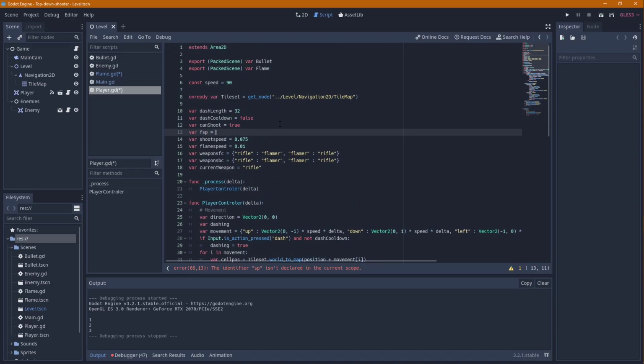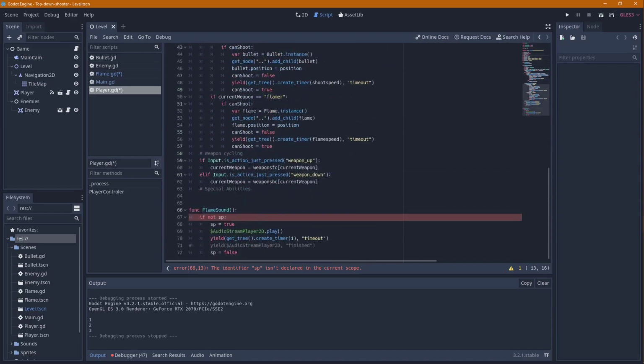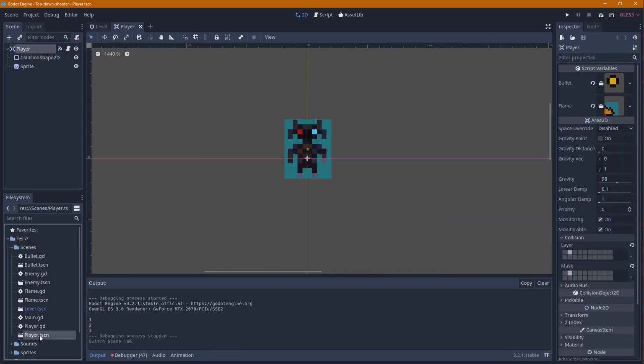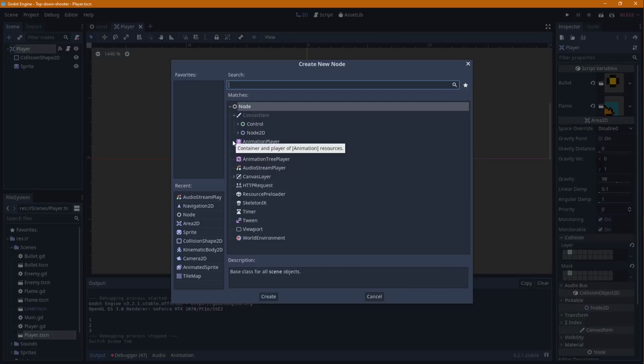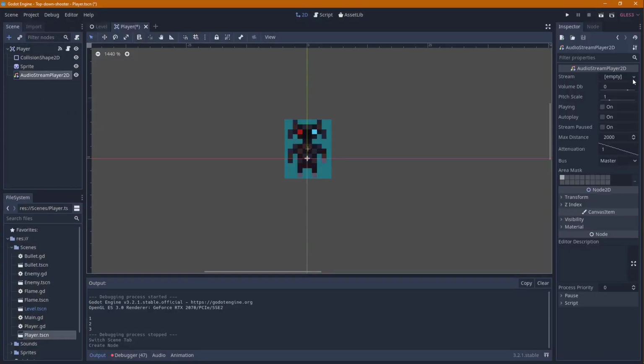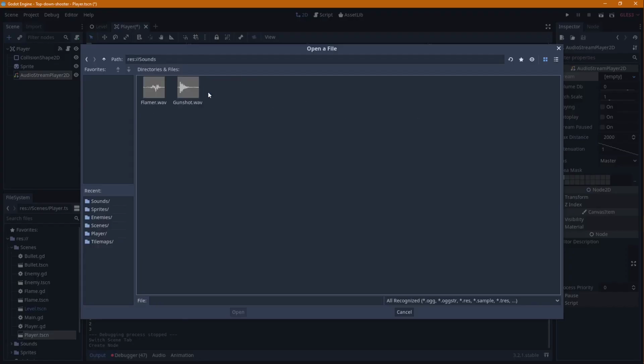Flame sound playing is false by default. So now we can get to our player, add an AudioStreamPlayer2D, add the sound.